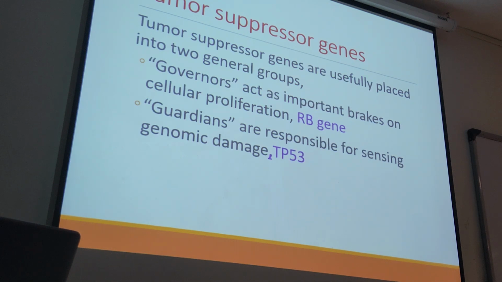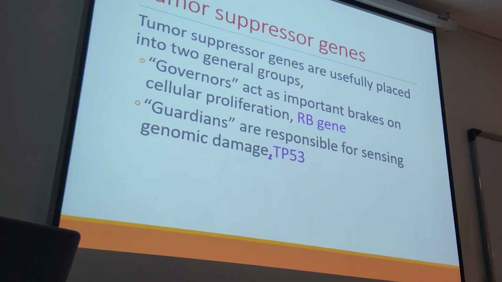Tumor suppressor genes are usually useful, supposed to control the proliferation of the cells. We have governors and guardians. The example for the governor, which acts as an important brake on cell proliferation, is the RB gene. How about the guardian? Guardians are responsible for sensing genomic damage. An example could be TP53.